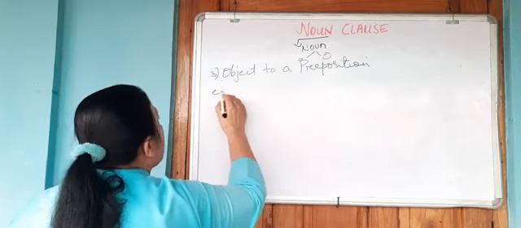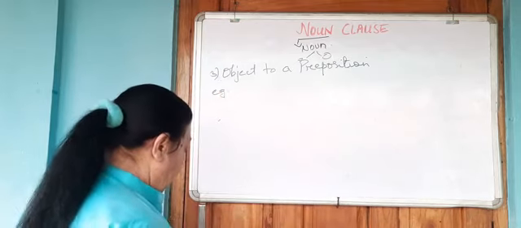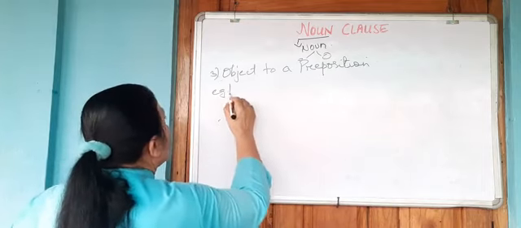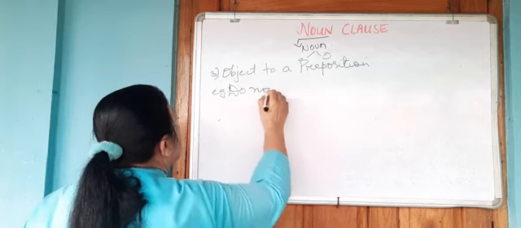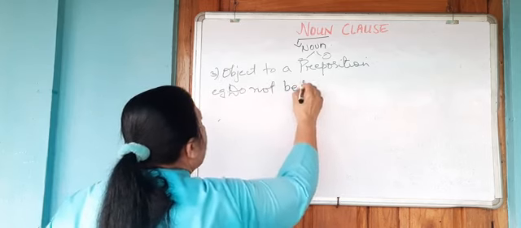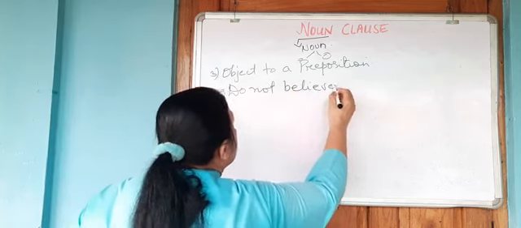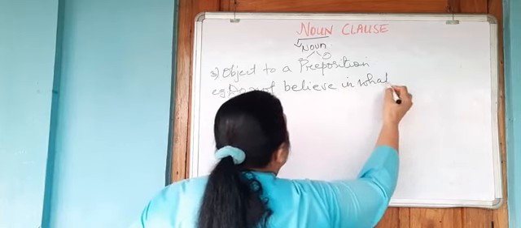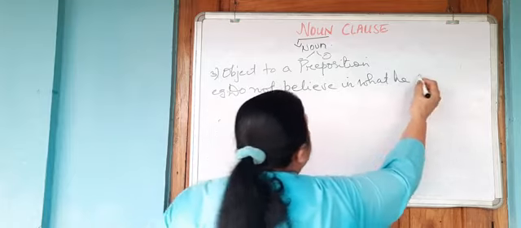Let's look at this example. Do not believe in what he says.